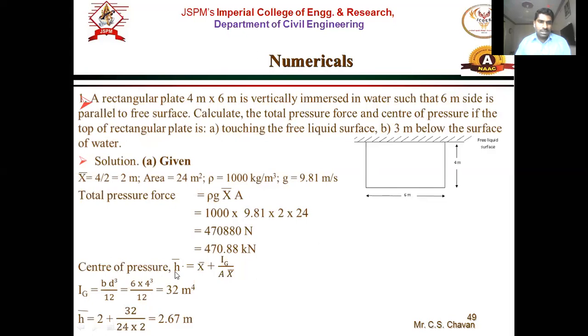And then the final answer h bar is equal to x bar, which is 2, plus Ig, which is 32, divided by area into x bar. Area is 24 and x bar is again 2. So here the final answer for center of pressure h bar is 2.67 meters, right? So the first case is done, where the surface was touching the free liquid surface, the 6 meter side was touching the free liquid surface.